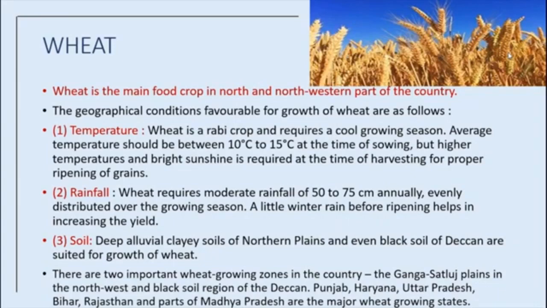Okay, there are two important wheat growing zones in the country. How many important wheat growing zones in the country? Two. There are two important wheat growing zones in the country: the Ganga and Satluj plains in the northwest, and the black soil regions of the Deccan. Okay, we are going to see about